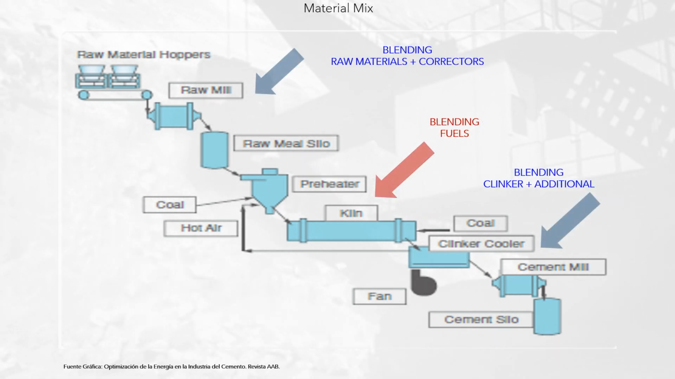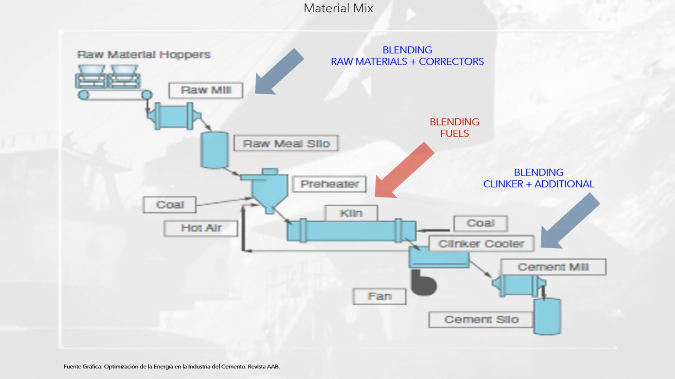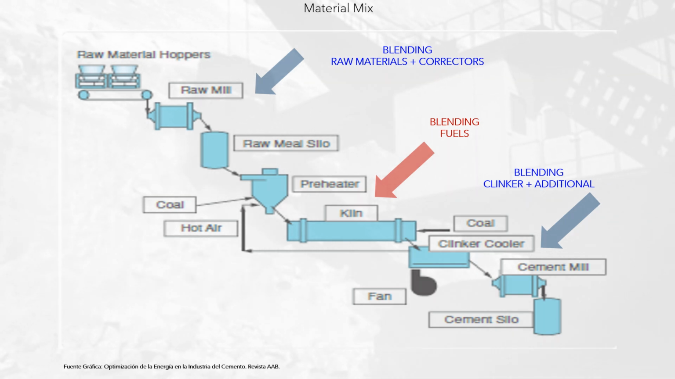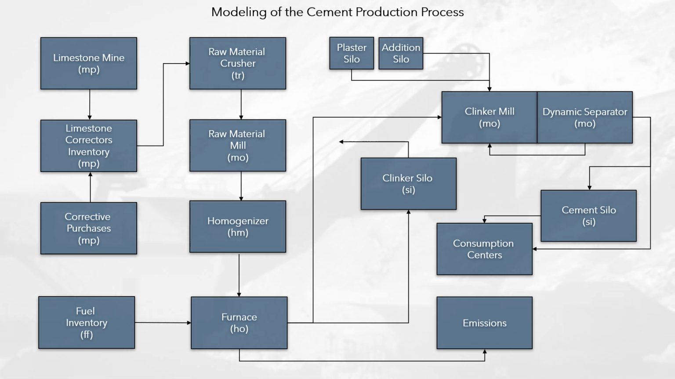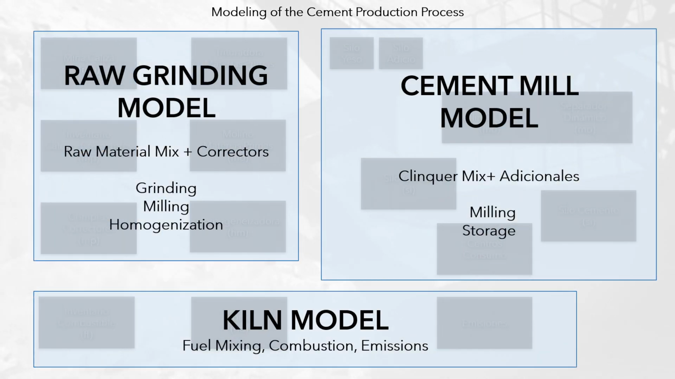The image presents the processes of mixing materials that must be faced. Mixing processes are essential as they ensure product quality and operating conditions. The diagram shows the production line modeled in a cement factory, which can be divided into three parts, which give rise to three mathematical models: raw grinding, furnace, and cement mill.